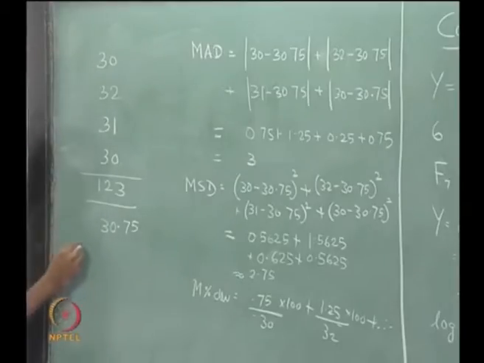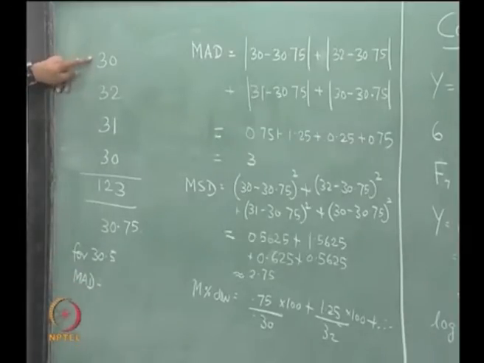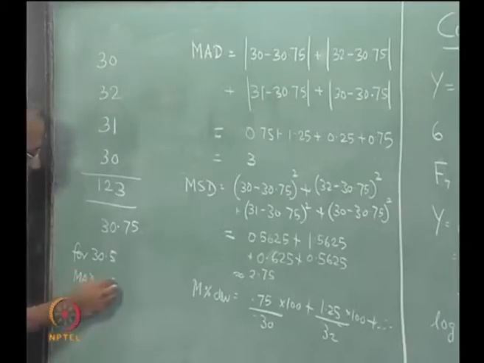For a 30.5 forecast, the absolute deviation will be 0.5 plus 1.5, which is 2, plus 0.5 plus 0.5, 3 in total, which happens to be 3 again.